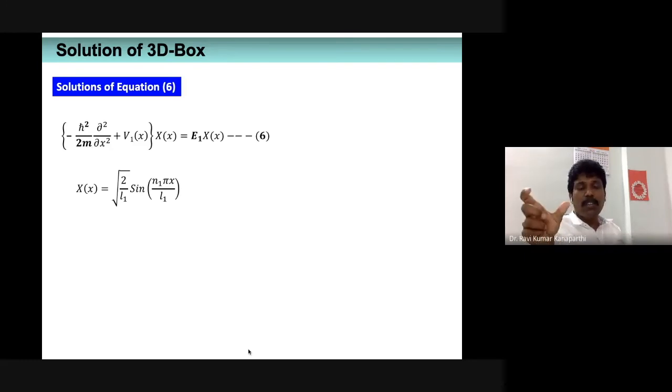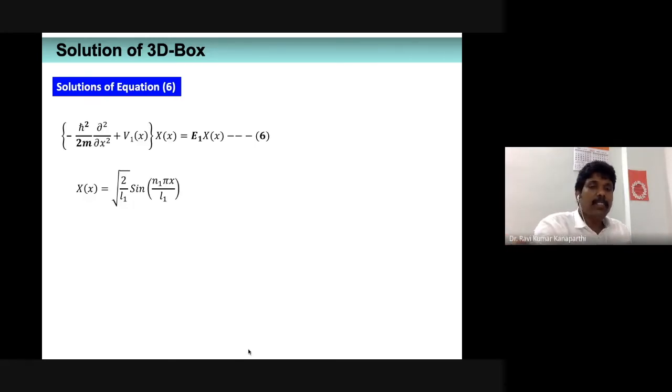L1 is the length of the box that we already defined when we defined the particle in the cubical rectangular box. Along the x direction, the length of the box is L1. And in fact, we said that as long as the particle is within the limit 0 and L1, its potential energy is 0. So based on these arguments, the solution of X of x need not be solved again, because this exactly resembles the particle confined to a one-dimensional box, whose solutions were already worked out in the previous class. We can simply adopt those things. That's what I have done.